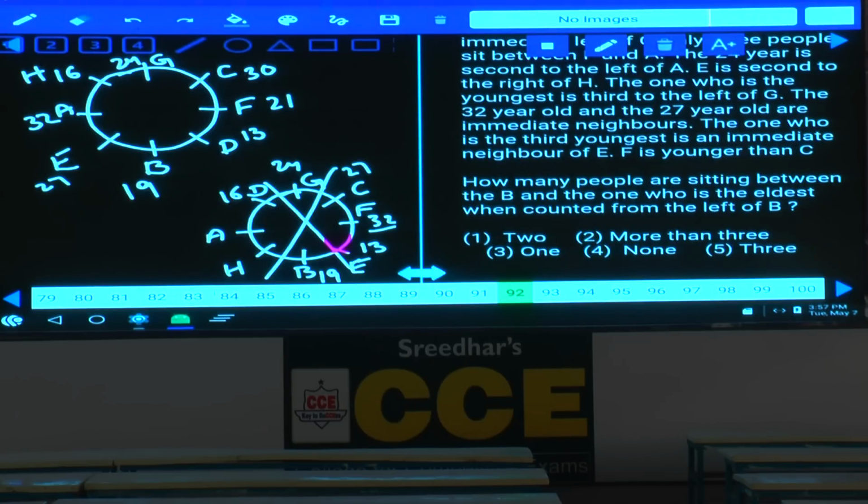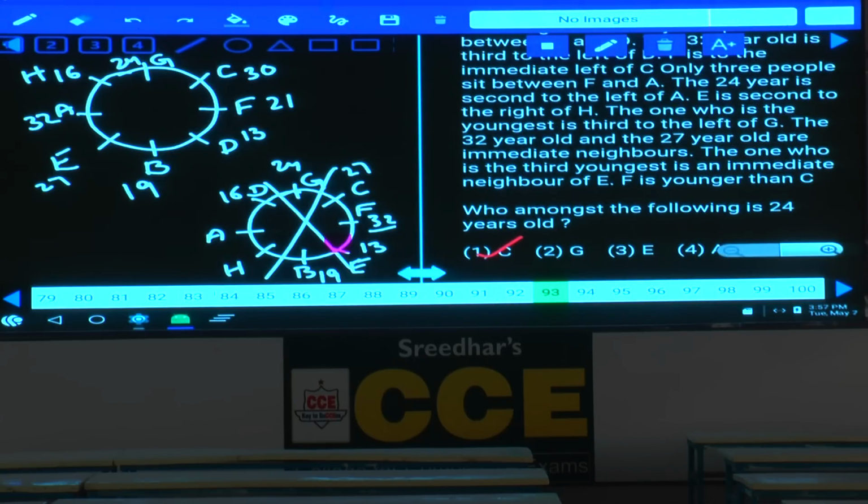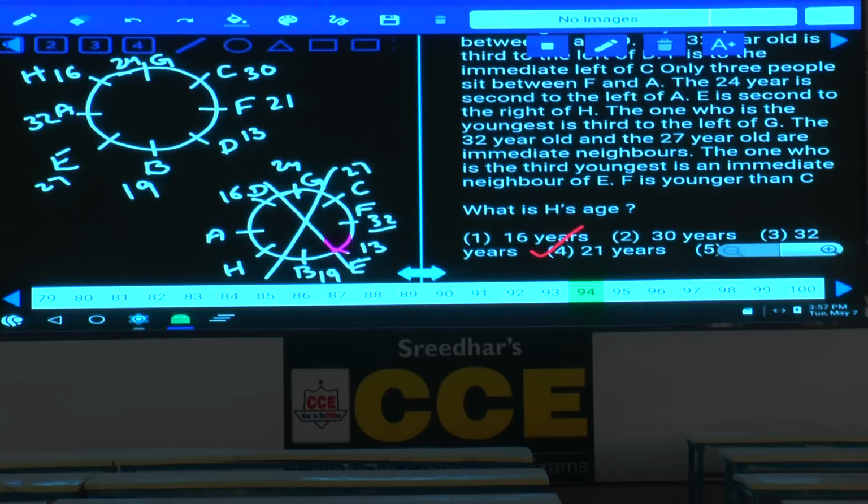Next question. How many people are seated between B and the one who is the eldest? Counted from the left of B, between B and the eldest there is only one person, that is E. Then question 93. Who among the following is the 24-year-old? Tell me who is the 24-year-old here? G, choice 2. Then what is H's age? H is 16-year-old, that is choice 1.